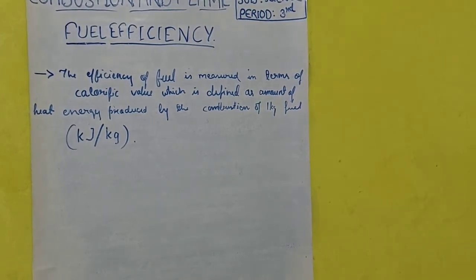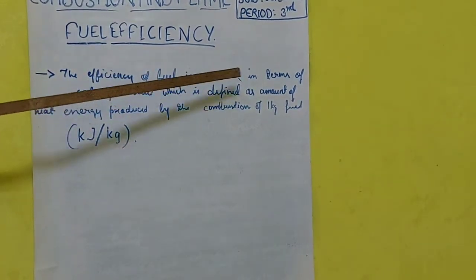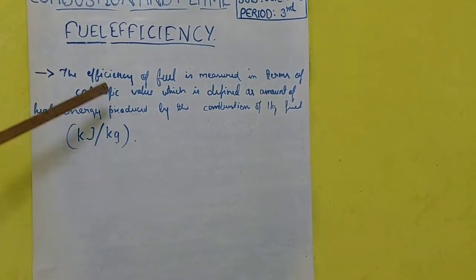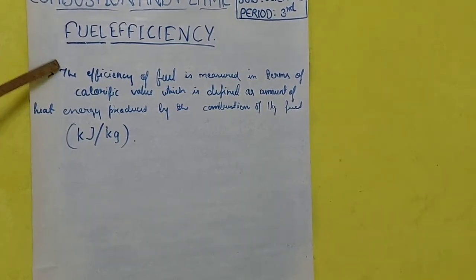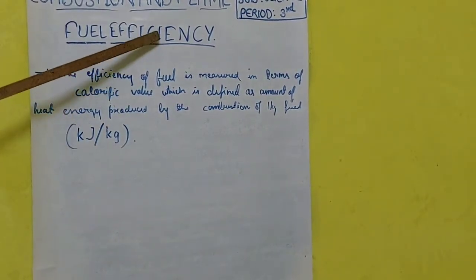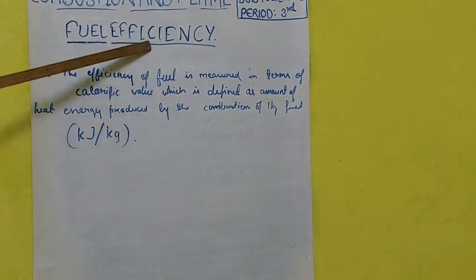Means how a fuel is being used, what its efficiency is, how it can be taken, all these things can be measured. The efficiency of a fuel means calculating the working of a fuel, how efficient it is. Clear? Efficiency means how much it could be used in a better manner. That is the meaning of efficiency.